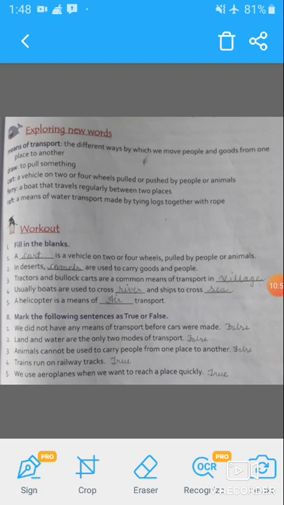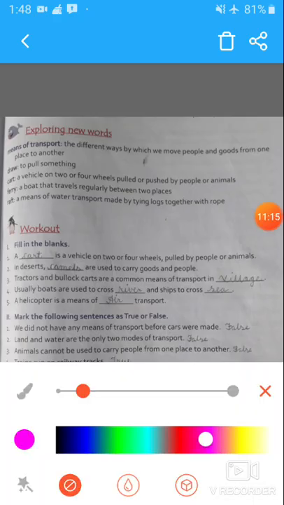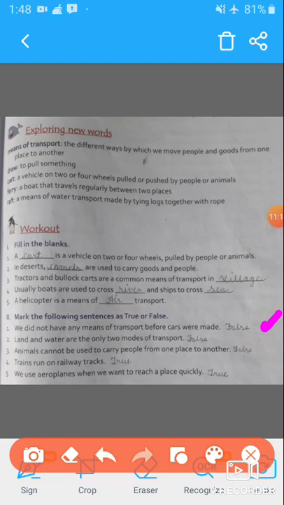Now let's come to question number two, that is, mark the following sentences as true or false. So students, the first statement is, we did not have any means of transport before cars were made. So this statement is false. So you can write here false. Second, land and water are the only two modes of transport. This is also false. Third, animals cannot be used to carry people from one place to another. This statement is also false.